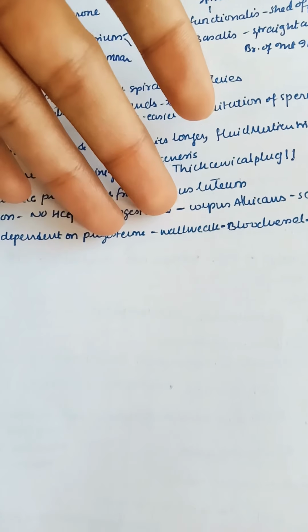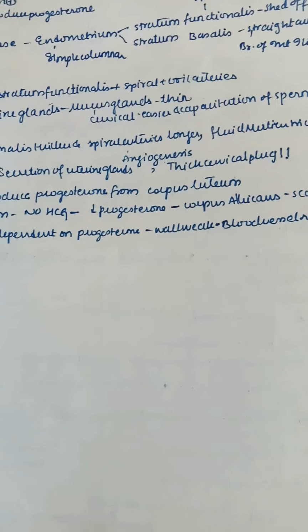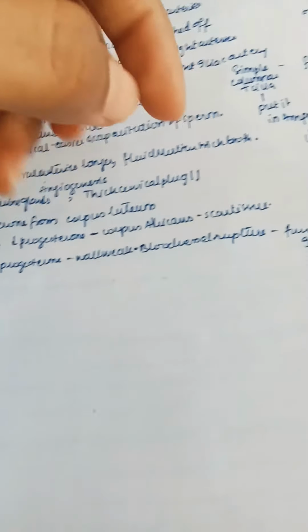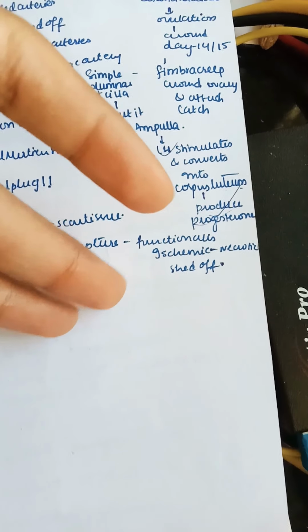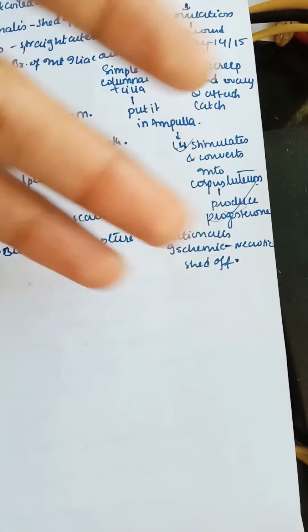So the spiral artery is mainly dependent on progesterone, and the uterus wall becomes weak, so the blood vessels are getting ruptured, that is our spiral arteries are getting ruptured, and the functionalis layer is getting ischemic necrotic, so that it is finally getting shed off. So this is what is going to take place in our female reproductive menstrual cycle.